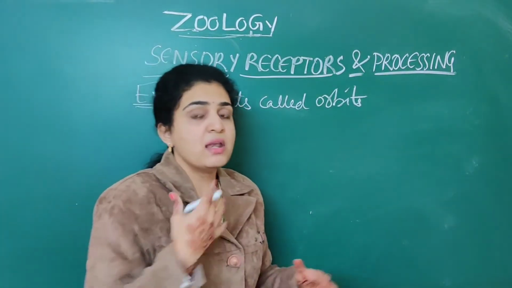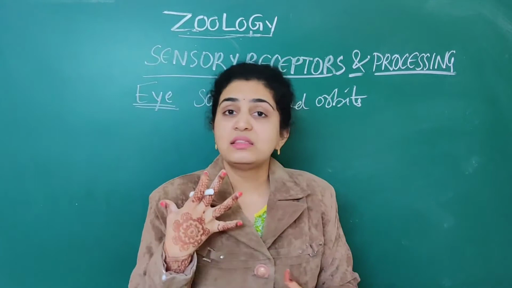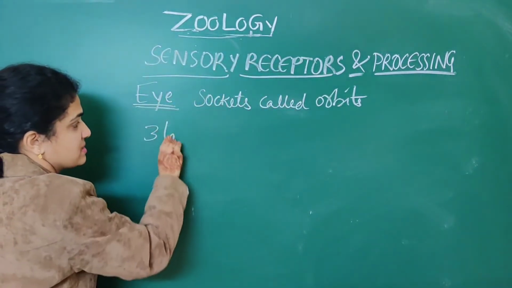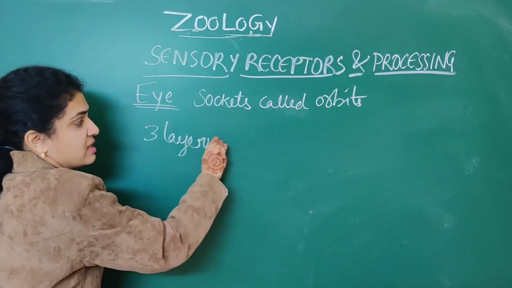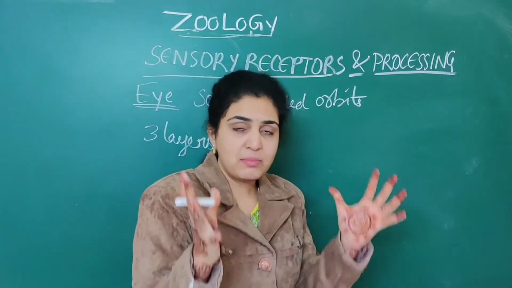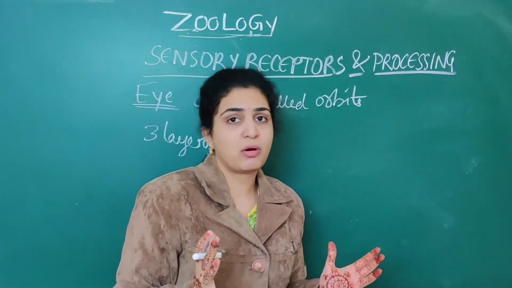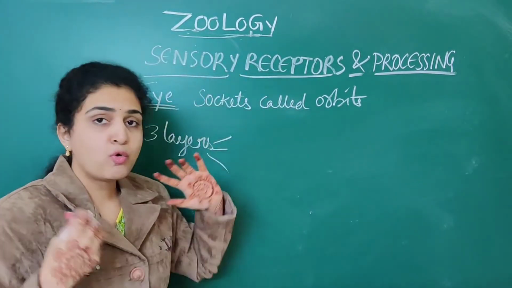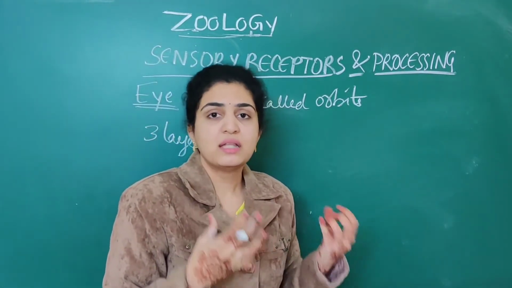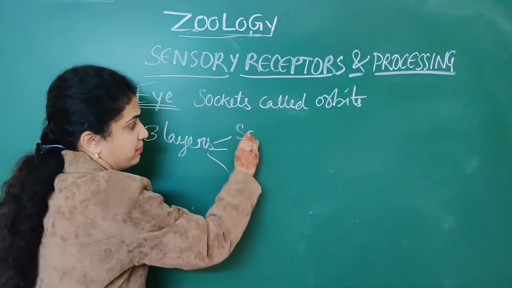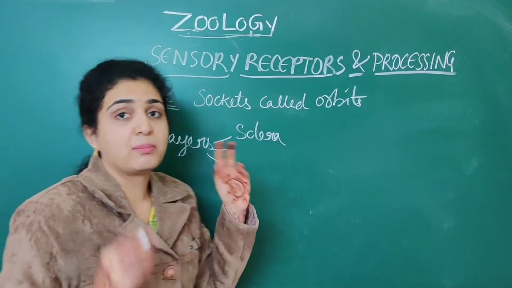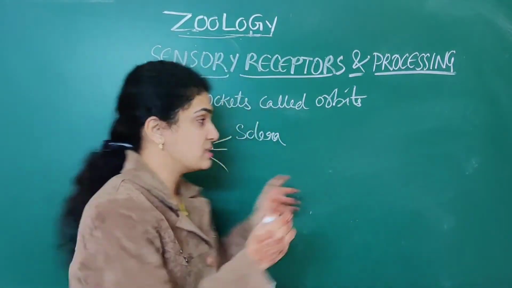Next, there are mainly 3 layers associated with the eyes. I am giving you a rough picture of the eye. The outermost layer, which is covered by dense connective tissue, is nothing but the sclera. The second layer, the middle layer, is present next.